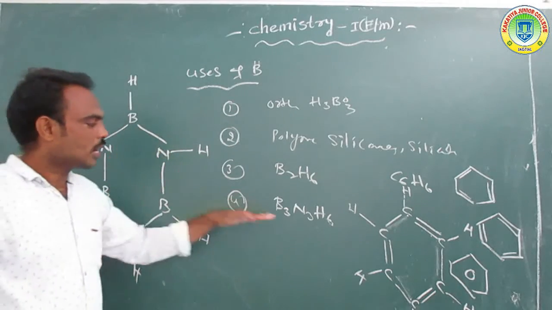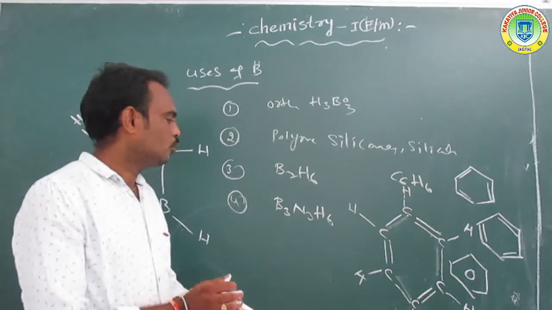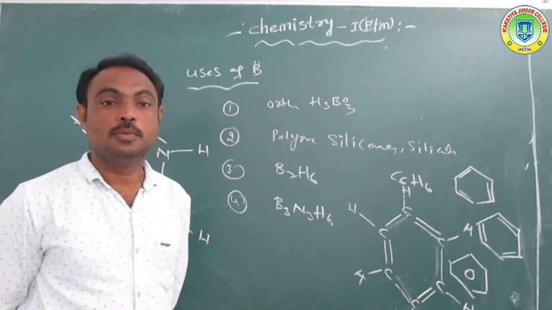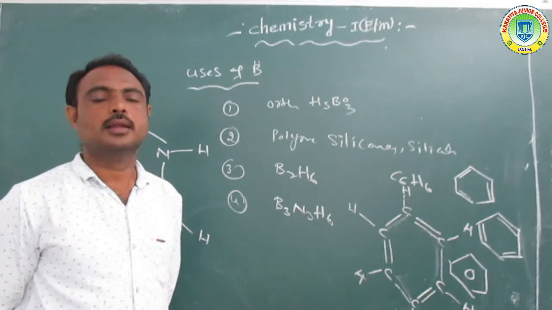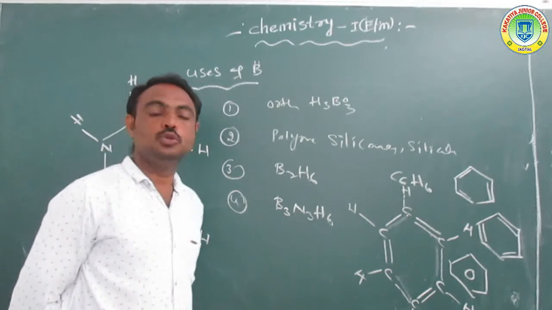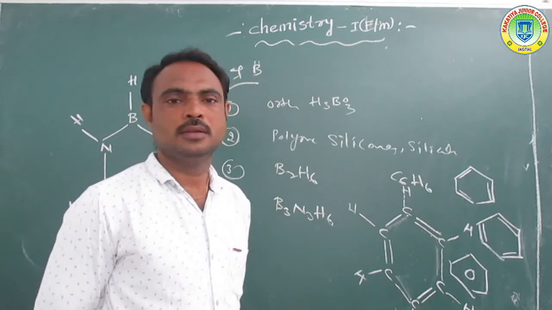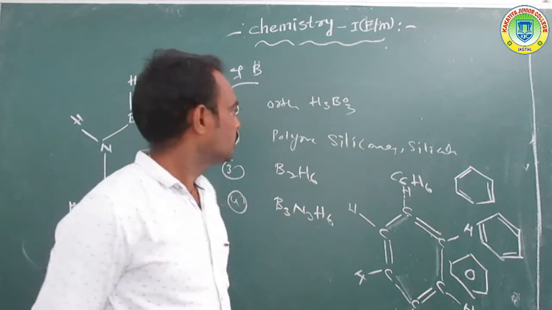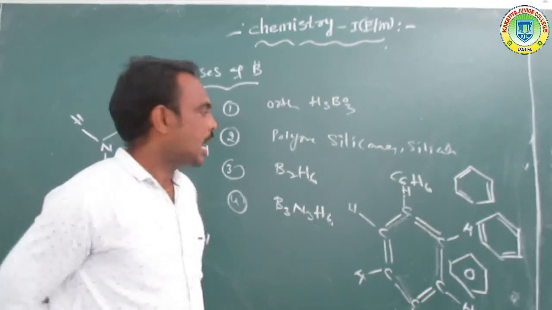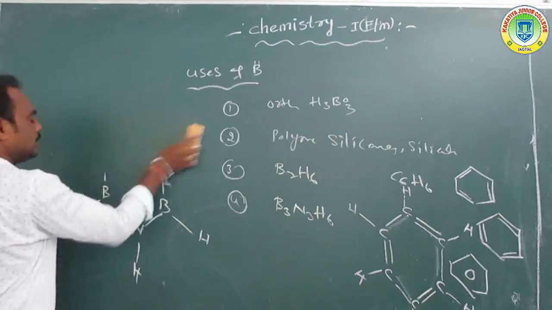So overall, boron is used for the preparation of borazole or borazine, or inorganic benzene. So it is also used for different types of compounds. Okay, so that is the use of boron.